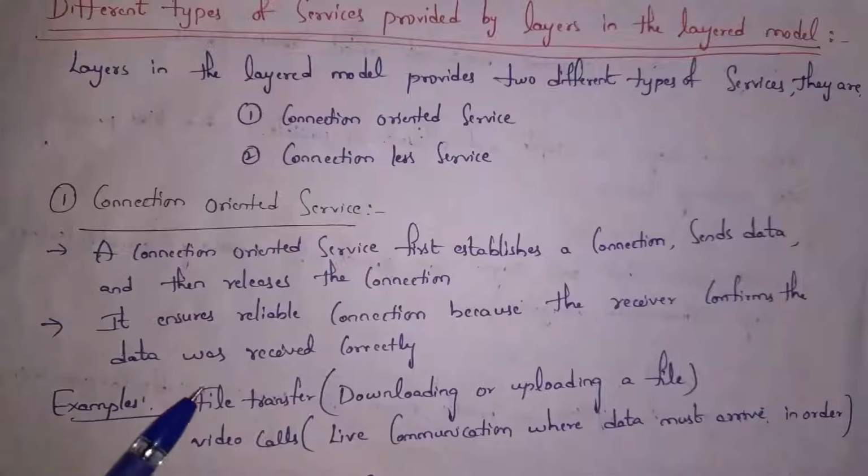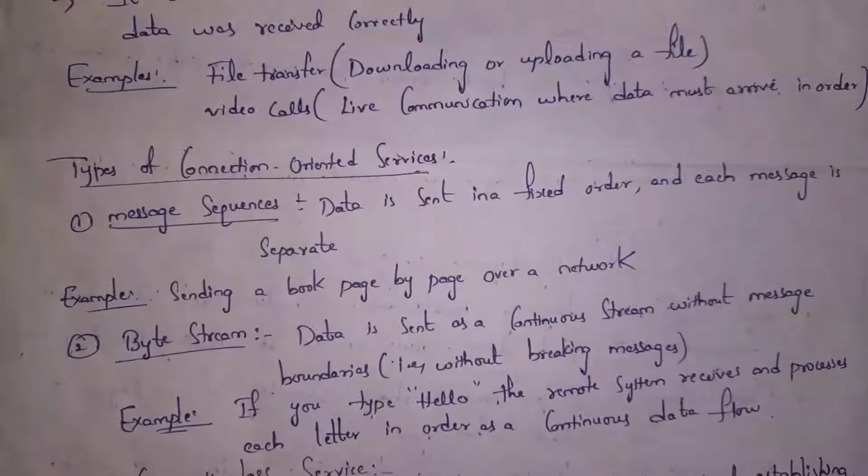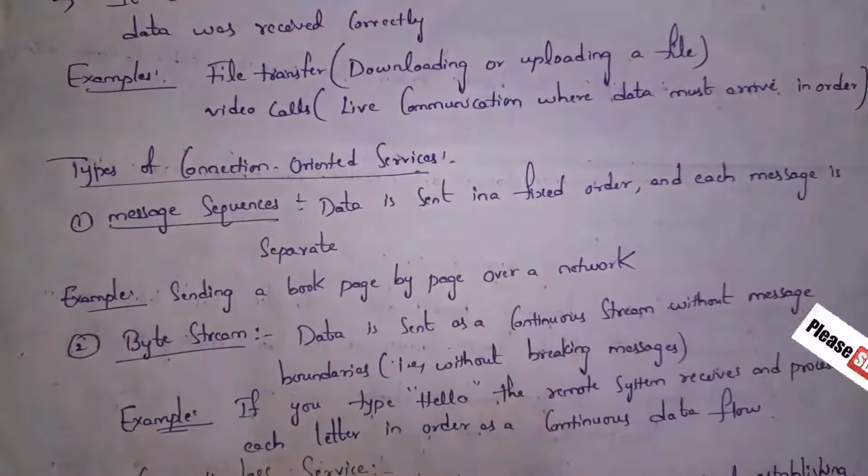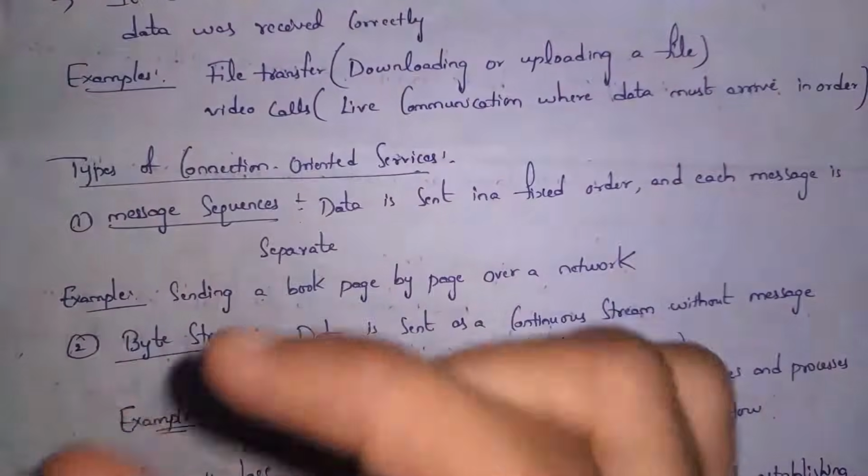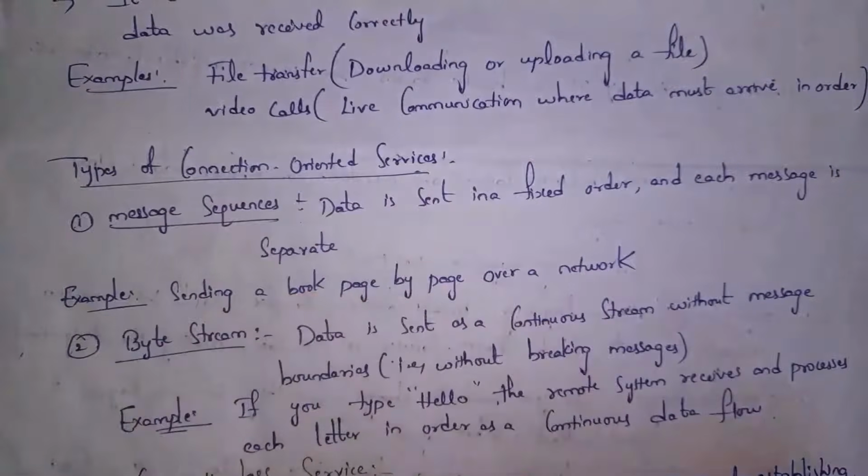So if we want to transfer files or make video calls, then we need to use connection-oriented service. Guys, there are two types of connection-oriented services. And the first one is message sequence. For example, if we want to send a complete book in the network, then message sequence will send one page at a time. This is an example of message sequence.